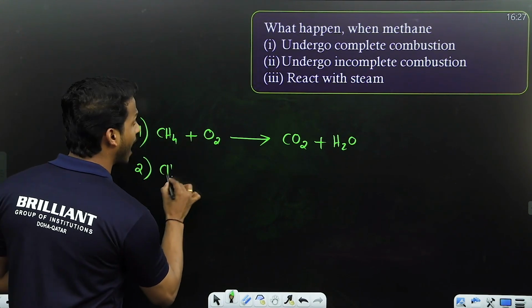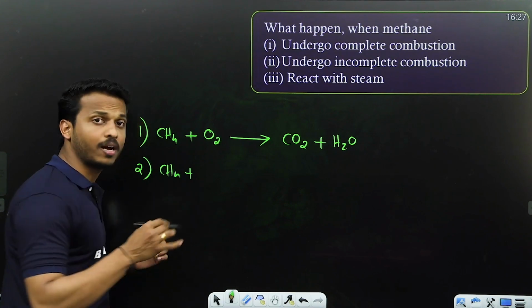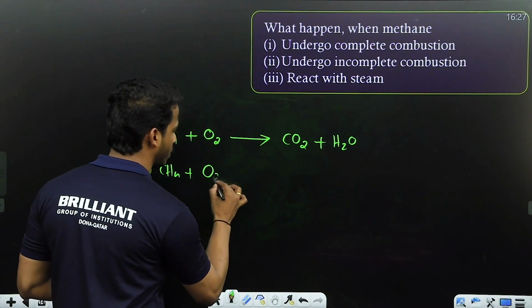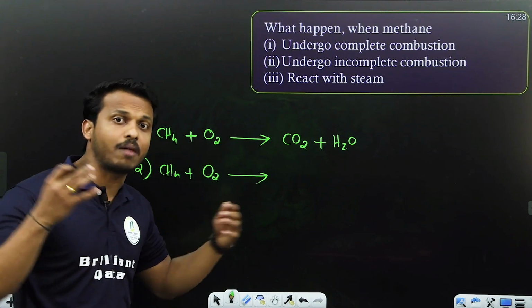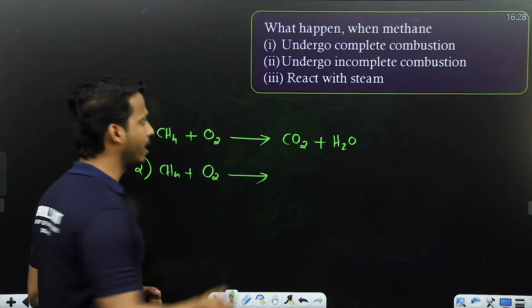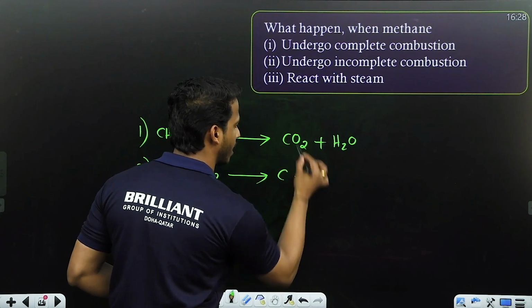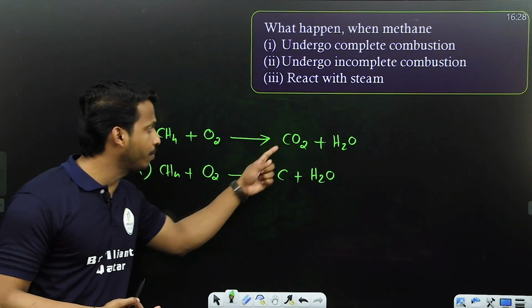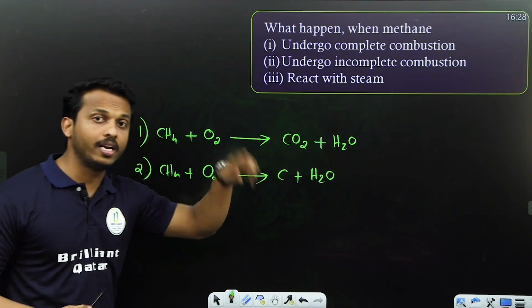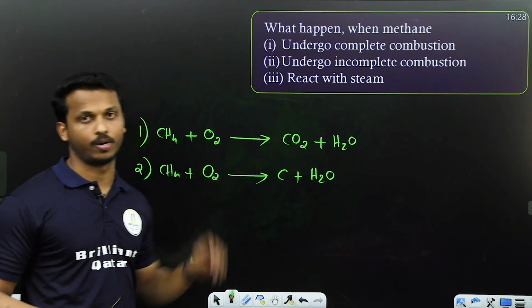Second one, what happens when methane undergoes incomplete combustion? If there is no sufficient availability of oxygen, then instead of carbon dioxide, you will get carbon and H2O. Remember, complete combustion means carbon dioxide and water. Incomplete combustion means carbon and water. Okay.